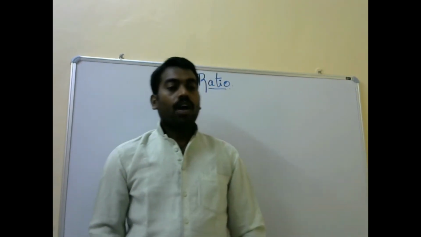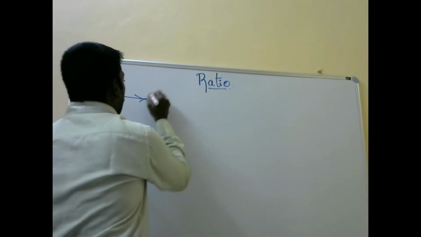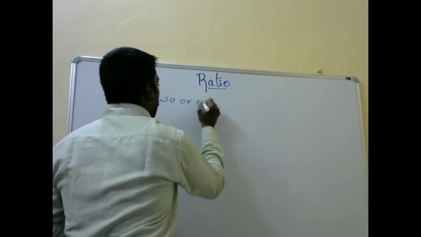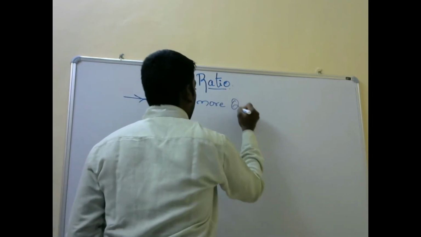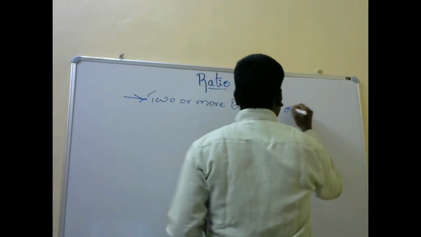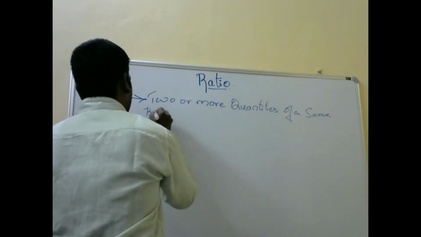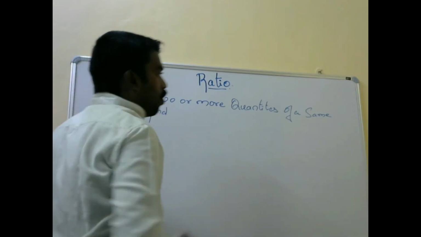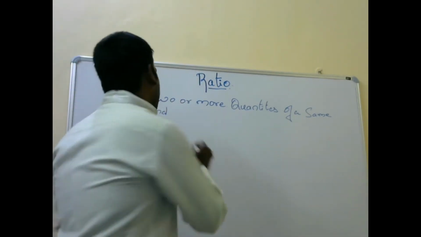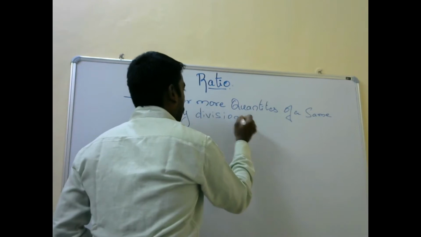Ratio. What is ratio? It is a comparison between two or more quantities of the same kind by division. I will explain about the ratio. Two or more quantities of the same kind by a division is called a ratio.